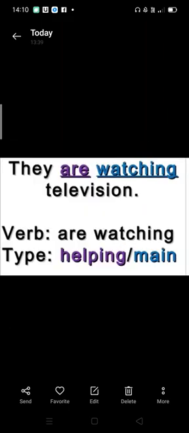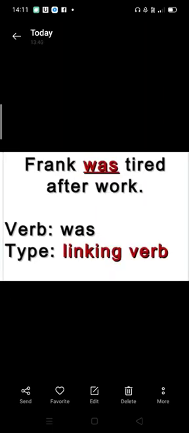Now some practice questions. They are watching television. The verb here is are watching, and the type is helping and main. Where the helping verb is are and watching is the main verb. Frank was tired after work. Here the verb is was, type linking verb. As we can see, Frank is the subject and it shows the connection that he was tired after work. So it shows the connection between the subject and predicate, that he has done the work, now he is tired. So the linking verb is was here.